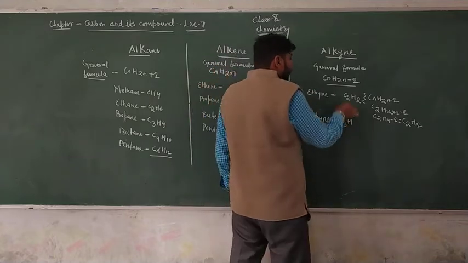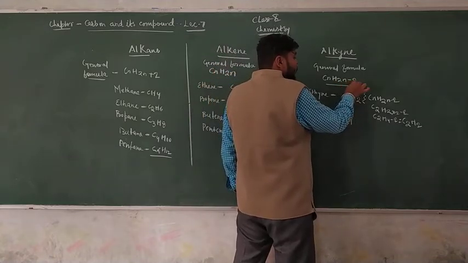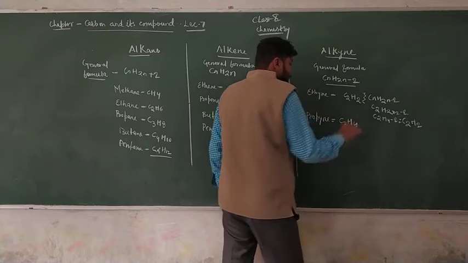Propyne is C3H(2 into 3 minus 2), that is 6 minus 2, so C3H4.